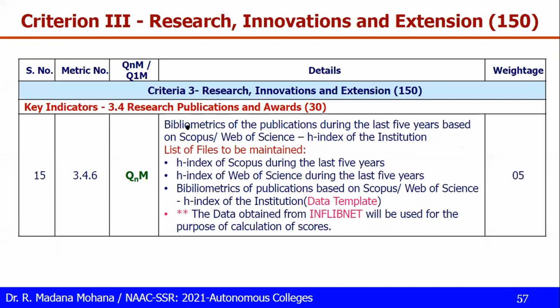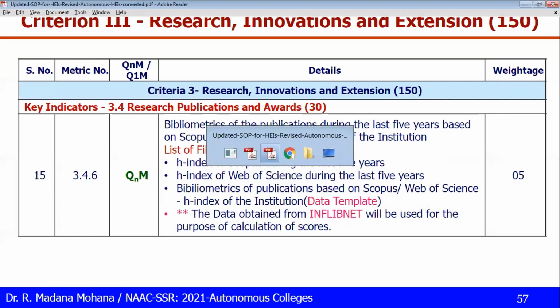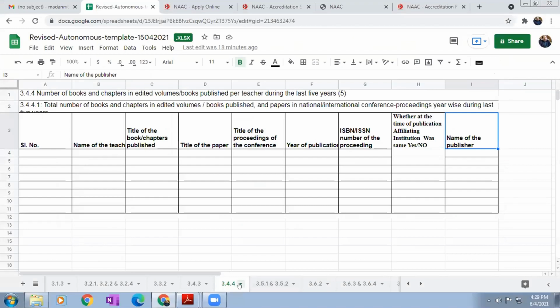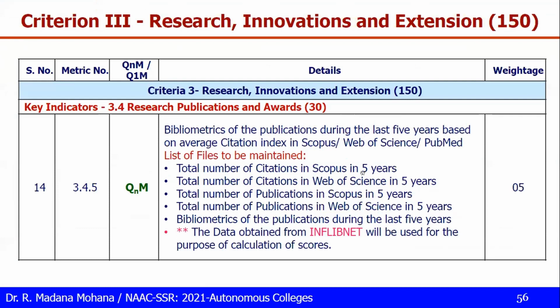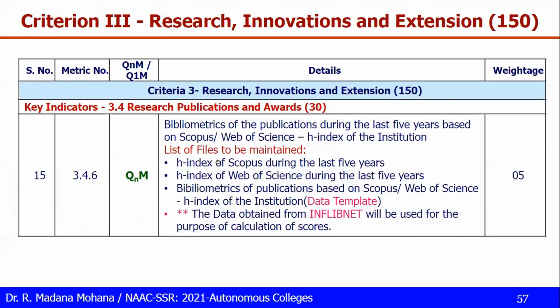Then this is also H-index related, bibliometric of the publication during the last 5 years based on the H-index of the institution. So here also, let us say 3.4.6, we don't have a data template, but in the AQAR these templates are there. H-index of Scopus database, H-index of Web of Science, then bibliometric publication based on Scopus and Web of Science H-index. This data is also taken from UGC INFLIBNET for calculation purposes. 5 plus 5, 10 marks are there based on this bibliometric and H-index.